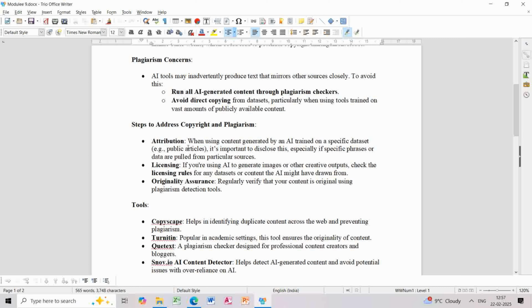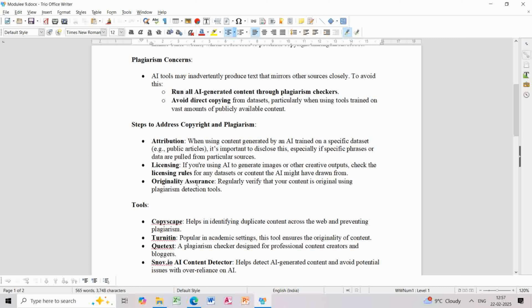The first one is attribution. Attribution means that if you know that you or the AI content has copied your article or blog from a particular blog or writer, you can attribute it. That means you can give it a citation. The second thing is licensing. For example, if you are generating images through AI, there are many tools that you can use to see if the image you are using is licensed or has copyrights on it. There are various tools with the help of which you can do that.